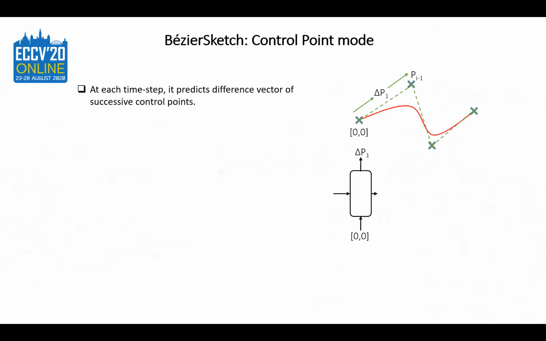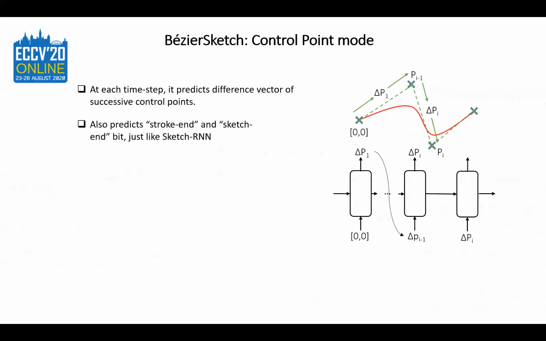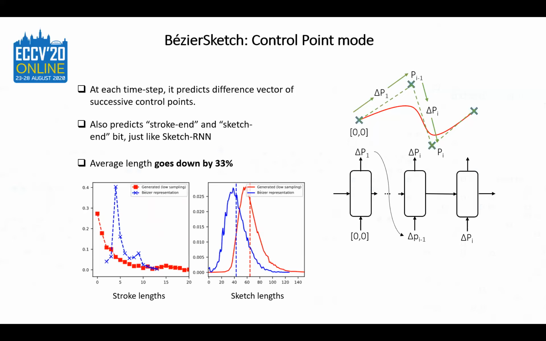The generative model has two modes. First one, the control point mode. Here, an RNN predicts the difference vector of successive control points and keeps doing it autoregressively. It also predicts a stroke end and a sketch end bit, just like SketchRNN. This way, the average length of generated sketches went down by 33%.